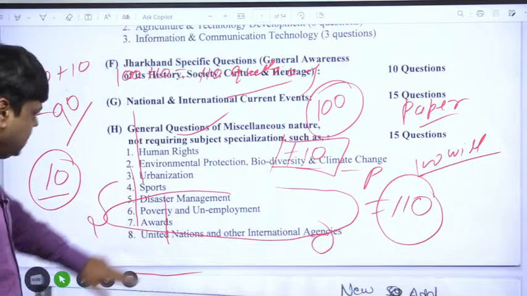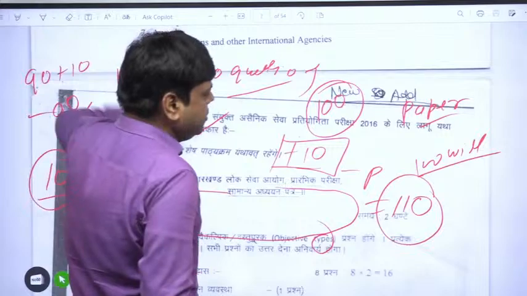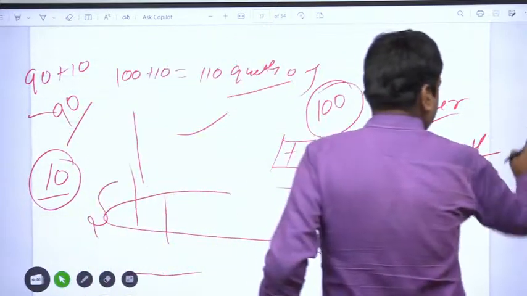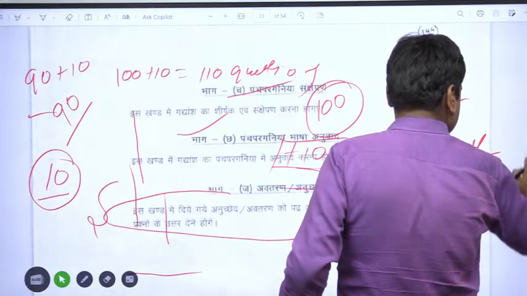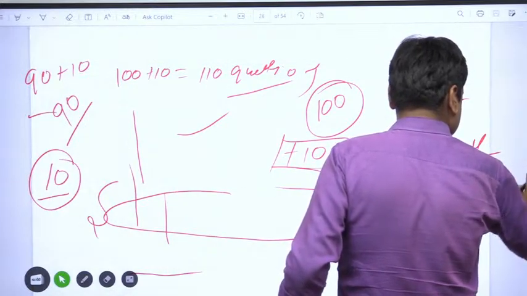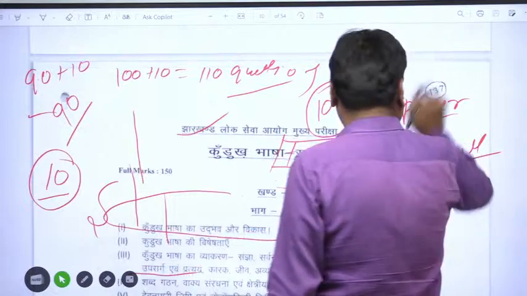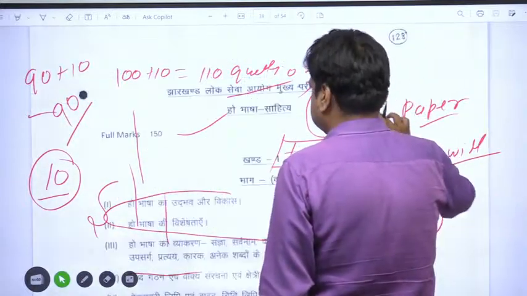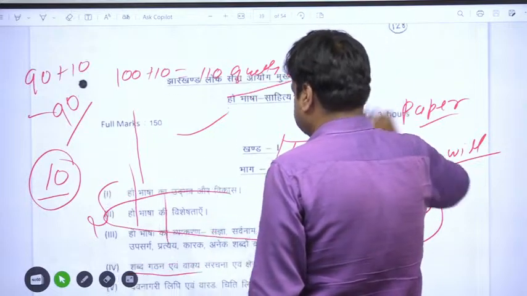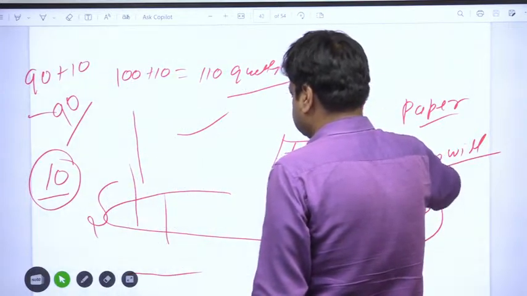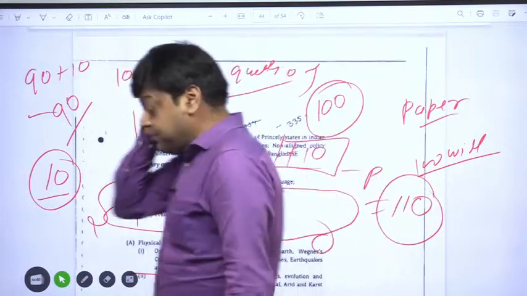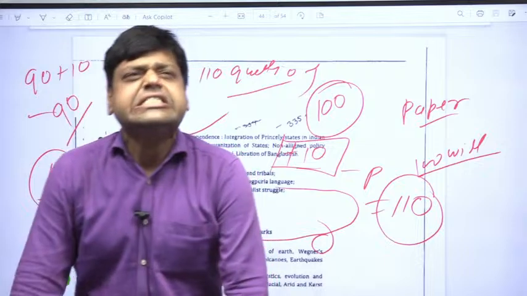In the mains examination, there will be 6 papers.